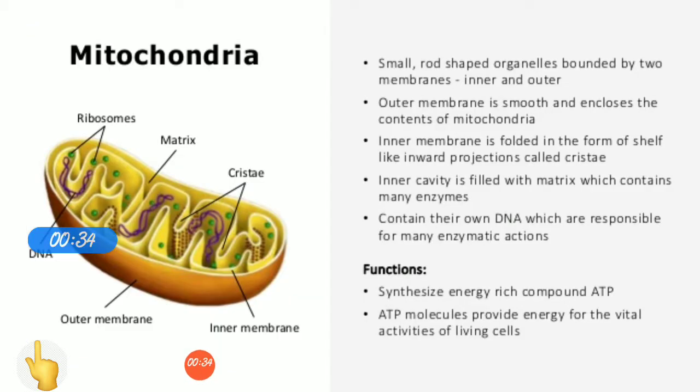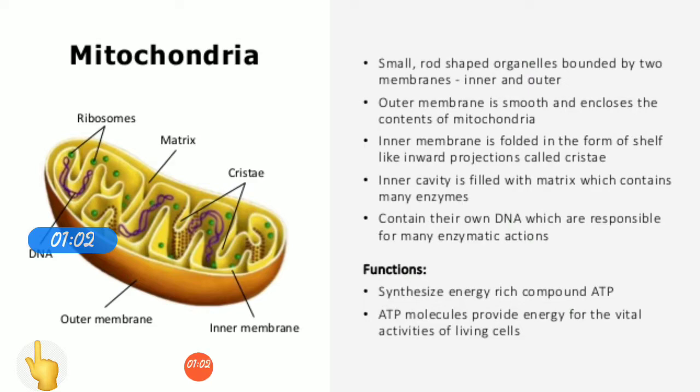Like in our body, we have different body parts for performing different functions. Our hands are for holding things and for writing. Our legs are for running and walking. Our eyes are for seeing. Our nose is for smelling. Ears are for hearing. So we have different body organs for performing different functions. Similarly, a cell has different organelles to perform different functions, so we call them cell organelles.